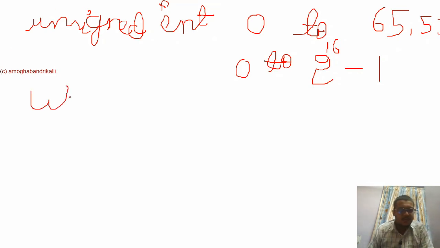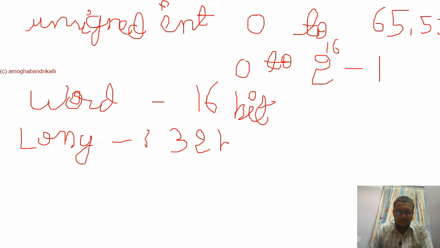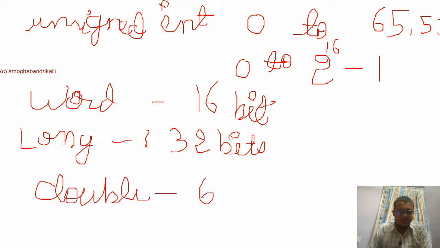Coming to word, it is going to store a 16-bit unsigned number. There is another data type called long, which is going to store 32-bit data, and the last data type is double, which is going to store 64 bits of data.